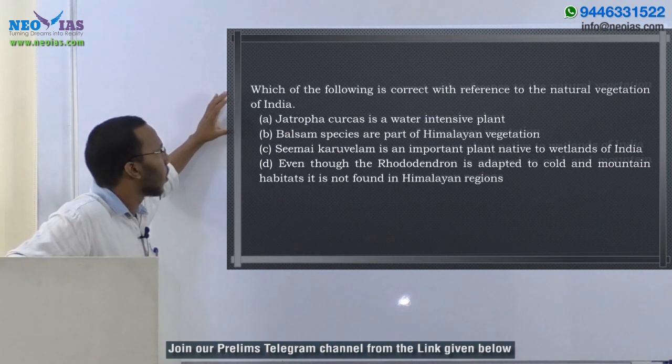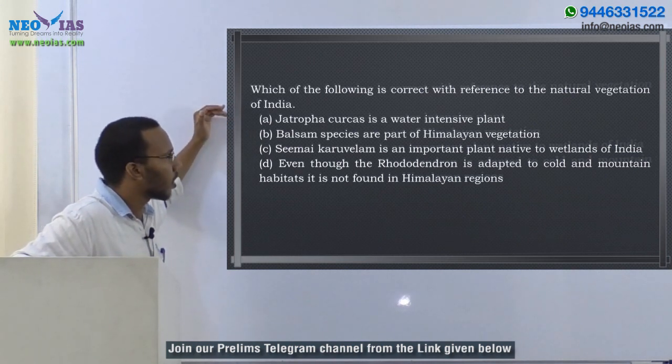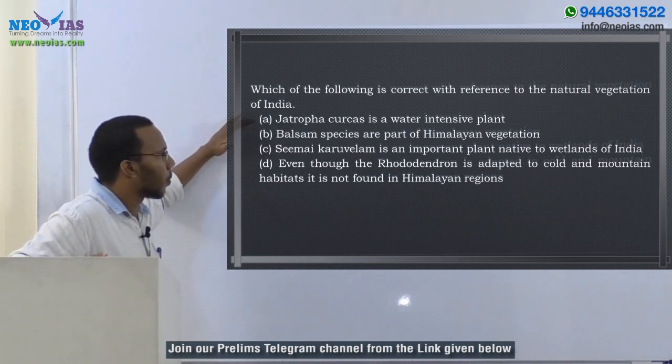They are asking: which of the following is correct with reference to the natural vegetation of India? A. Jatropha curcus is a water intensive plant. B. Balsam species are part of Himalayan vegetation. C. Sime caruvalan is an important plant native to wetlands of India. D. Even though the rhododendron is adapted to cold and mountain habitats, it is not found in Himalayan regions.